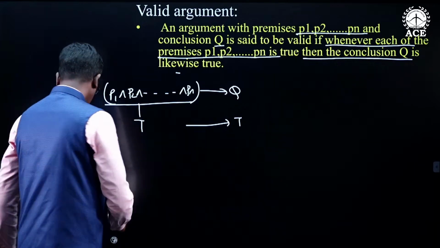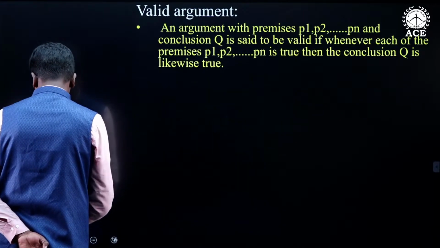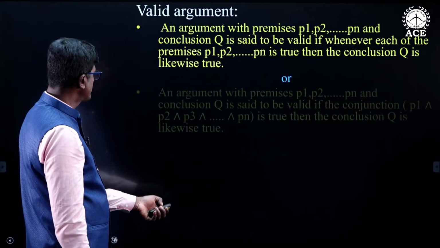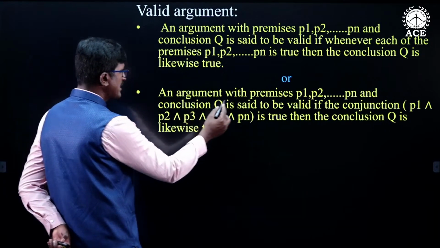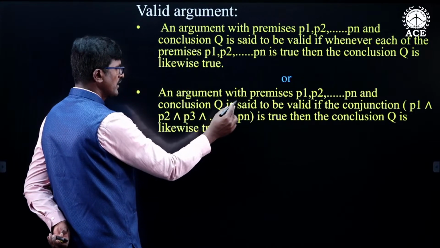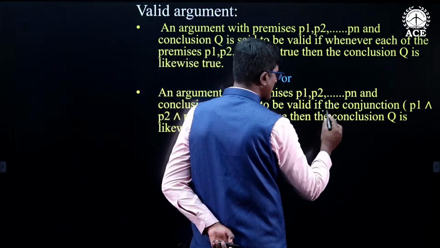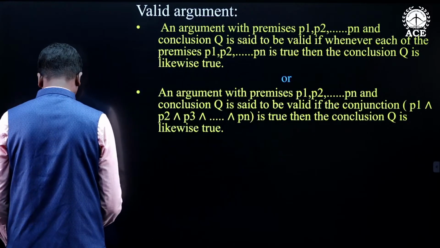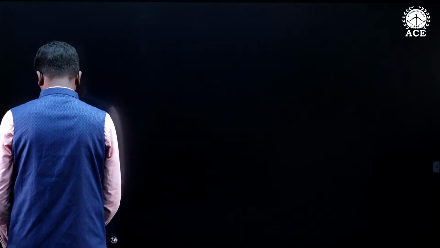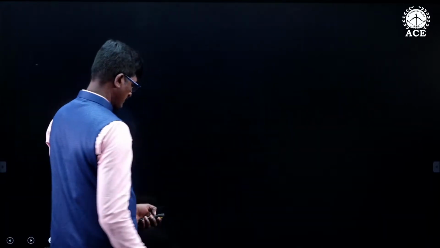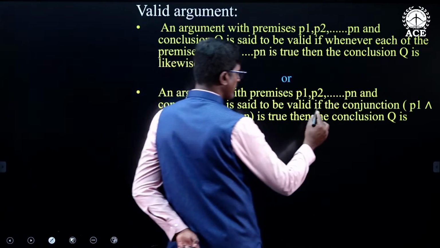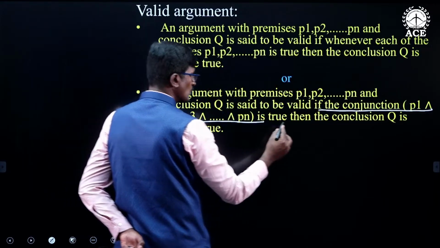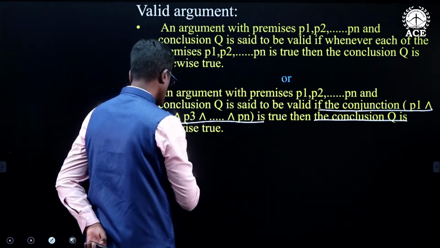This is one definition. Now, I will see another definition for a valid argument. An argument with premises and conclusion Q is valid if, whenever the conjunction of the premises is true, then the conclusion is likewise true.